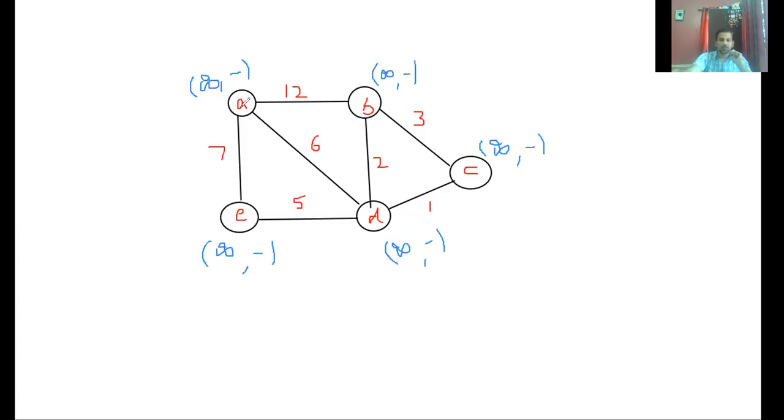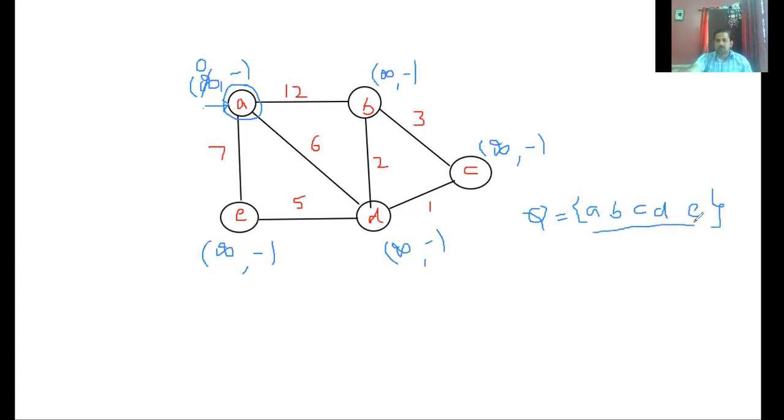Which is the root node here? I'm considering vertex A as your root node, so I'll make this value 0. The remaining vertices' key values will be infinity. Why do I consider this? Because in your queue, I used to have all your vertices, that is A, B, C, D, E.